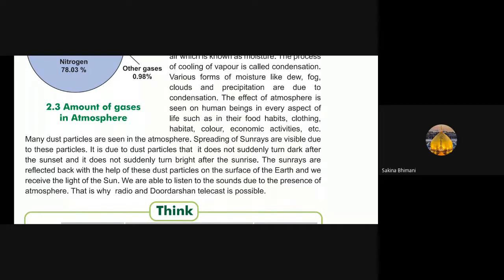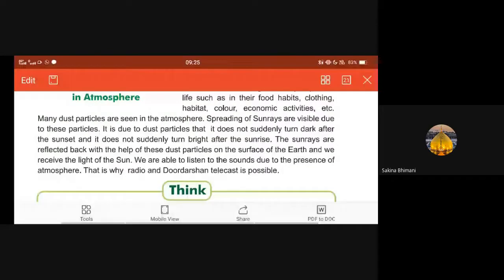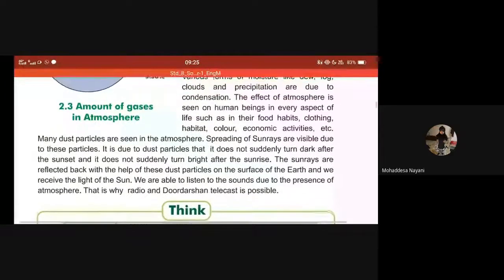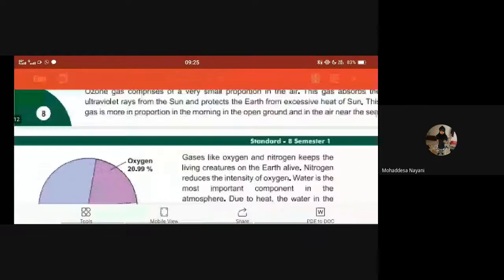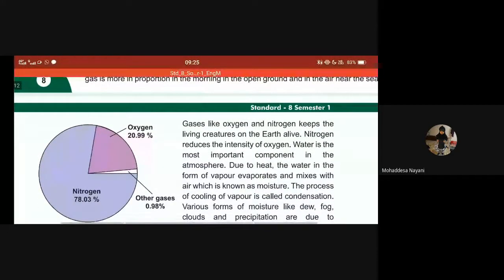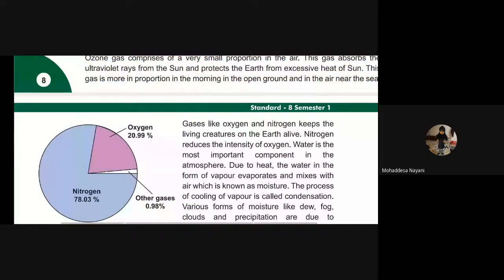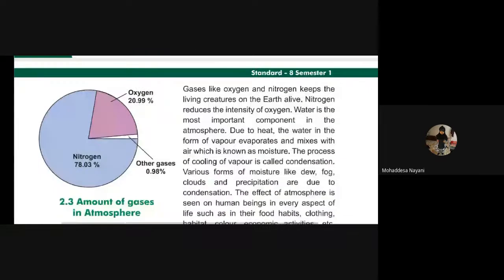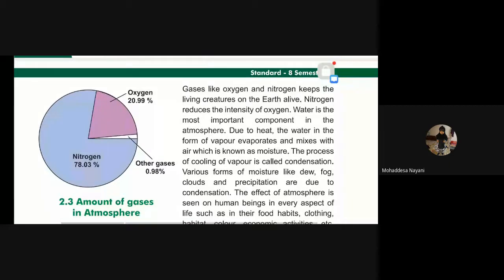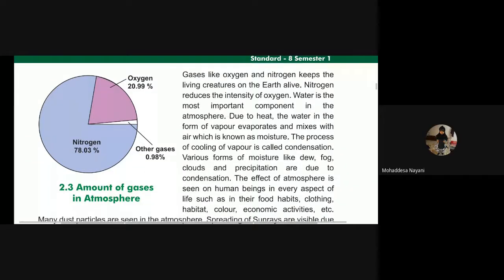Dust particles. Got it? Okay. How many percent is oxygen? 20.99%. Nitrogen? 78.03%. And other gases? 0.98%. Okay, very nice.